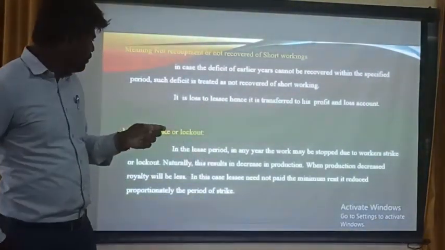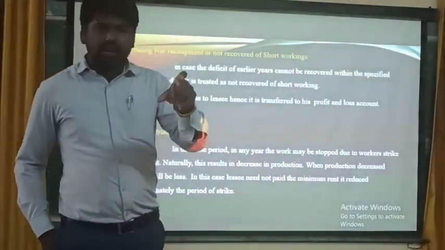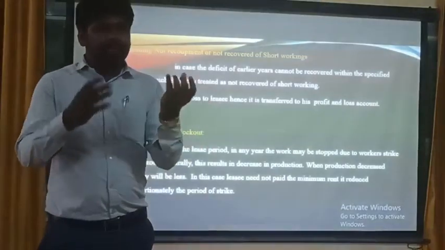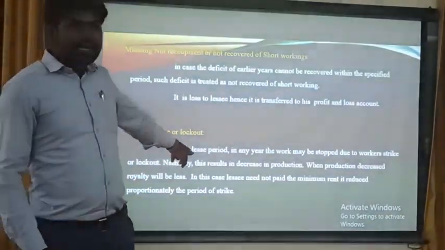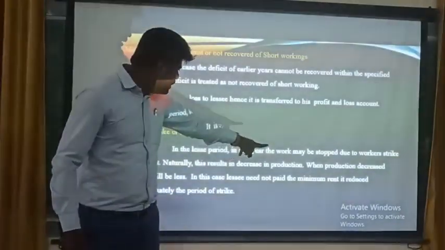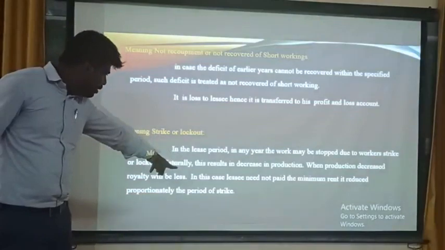So in this situation, for however many months of the lockdown, you can proportionately reduce the royalty amount. The minimum rent is reduced proportionately for the period of strike.